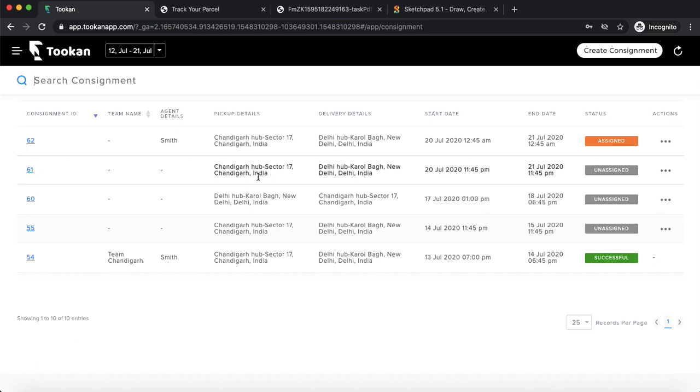Once you create a task parcel, you assign all those tasks into a consignment and assign that consignment to an agent, and finally the agent completes that task. So this is the whole journey of a parcel, which is done over the dashboard. The hub manager can see all the updates on the dashboard. And similarly, as Tookan used to send a tracking link to the customer,